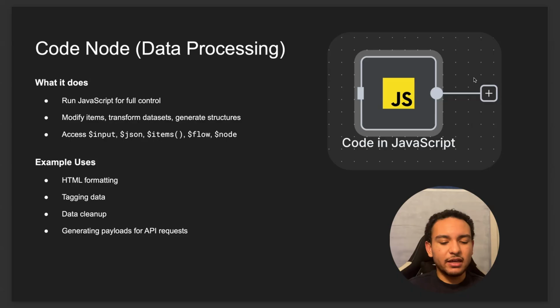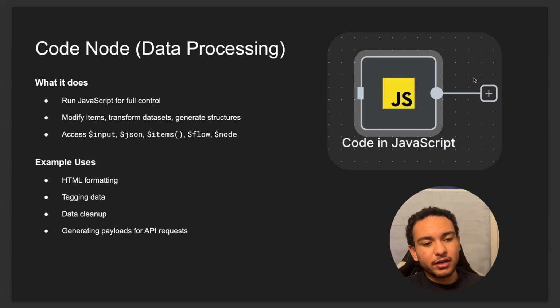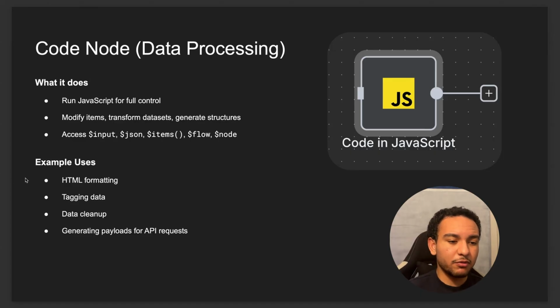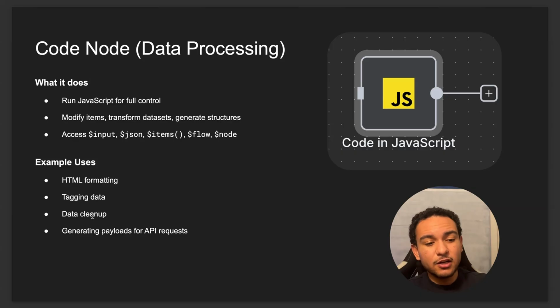And so it can even replace the function of other nodes, but it just depends on what you need. Even though it can be a little bit hard and tricky sometimes with the debugging, it's probably one of my favorite nodes, and it's just really great for manipulating your data however you need. So example use cases: you can create a fully formatted file in HTML, you could create a downloadable file, you can tag data, you can clean data, you can generate payloads for API requests, whatever you need.